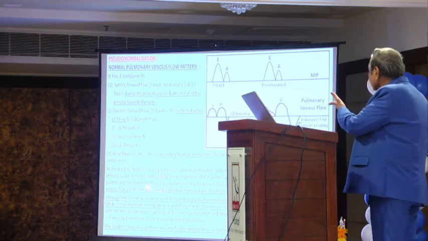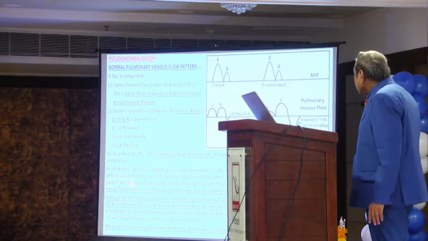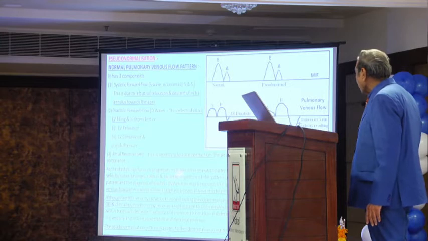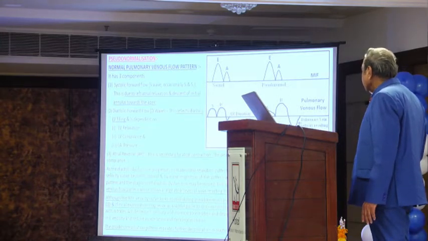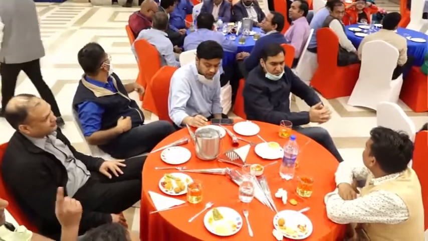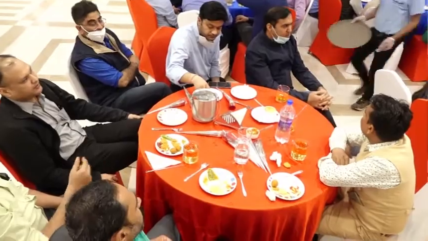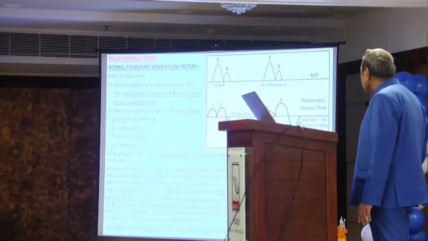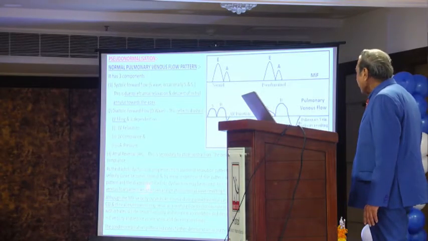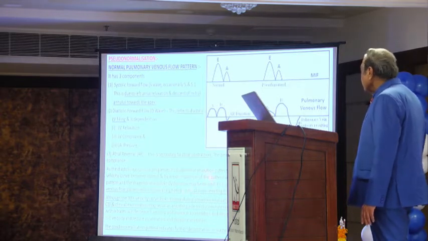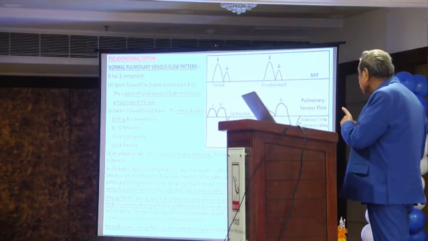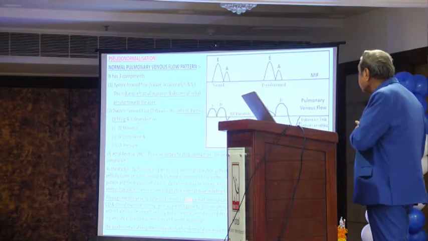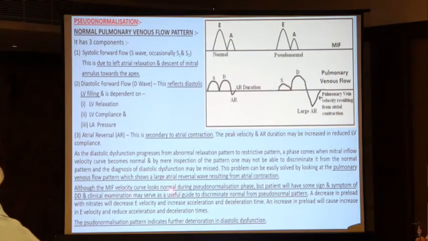Just a few lines I tell you. As the diastolic dysfunction progresses from abnormal relaxation pattern to restrictive pattern, a phase comes when mitral inflow velocity becomes normal, and by mere inspection of the pattern, one may not be able to discriminate it from the normal pattern, and the diagnosis of diastolic dysfunction may be missed. This problem can be easily solved by looking at the pulmonary venous flow pattern, which shows a large atrial reversal wave resulting from atrial contraction.